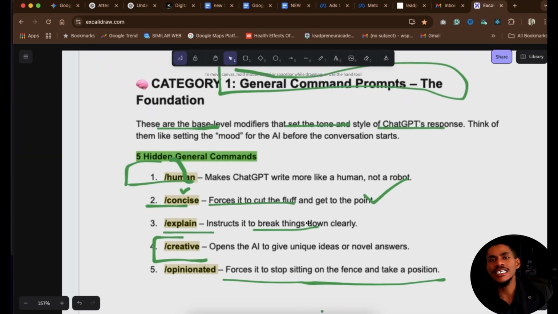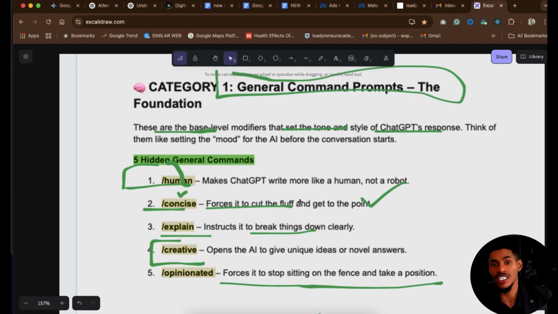Now, the reason why you need this base prompt, this first general command prompt, is that most people, when they are using ChatGPT, assume that ChatGPT knows who they are. Because they assume ChatGPT knows who they are, they just start communicating with ChatGPT. And when ChatGPT starts sounding like a robot, they all of a sudden say, this thing is too robotic. ChatGPT doesn't understand what I'm saying. This AI is not yet good. The thing is, you are not commanding the AI the best way possible.